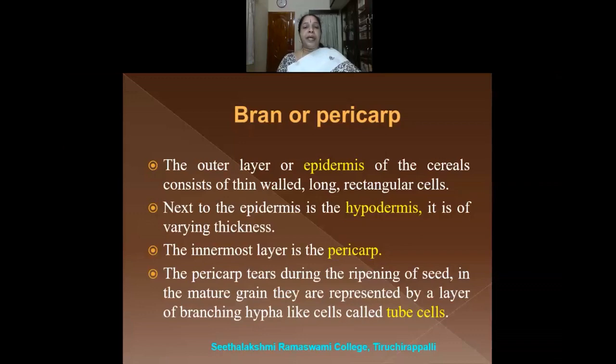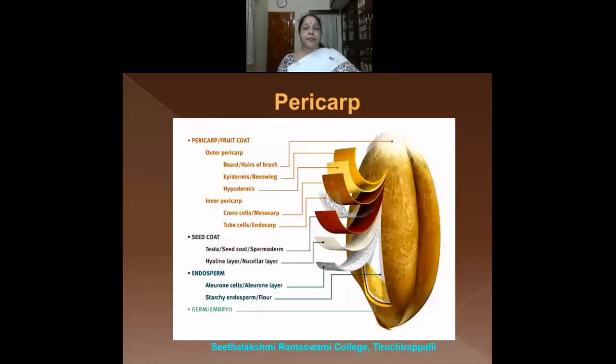The pericarp tears during the ripening of the seed. When the seeds mature, when they are fully grown, the pericarp will tear, and in the mature grain, it is represented by a layer of branching hypha-like cells called the tube cells. So when the grain matures, the pericarp will tear, and they will appear as hypha-like cells. These hypha-like cells are called the tube cells.